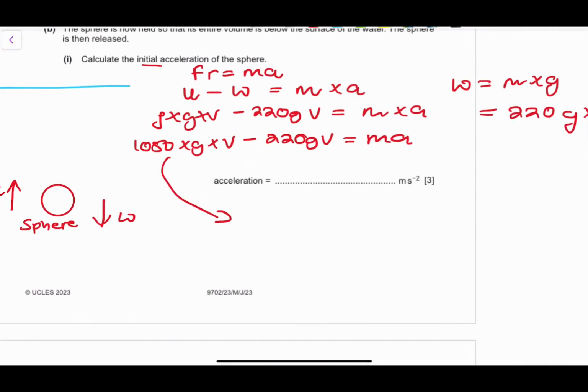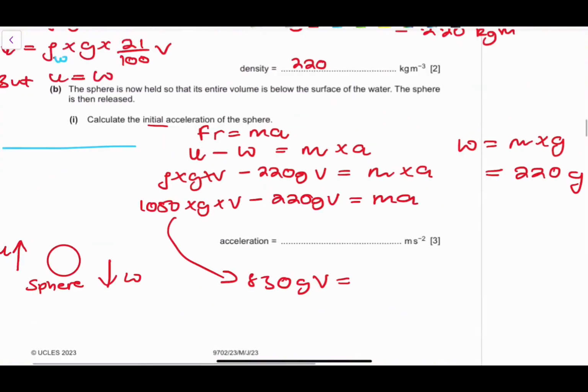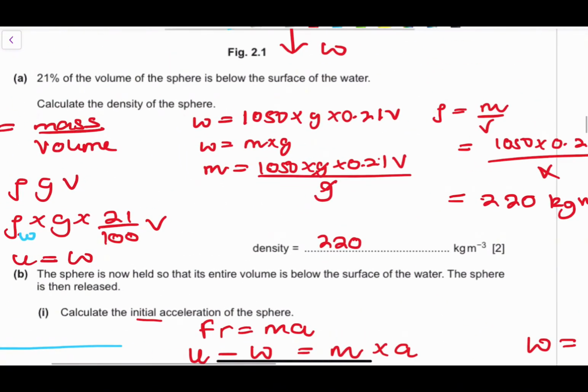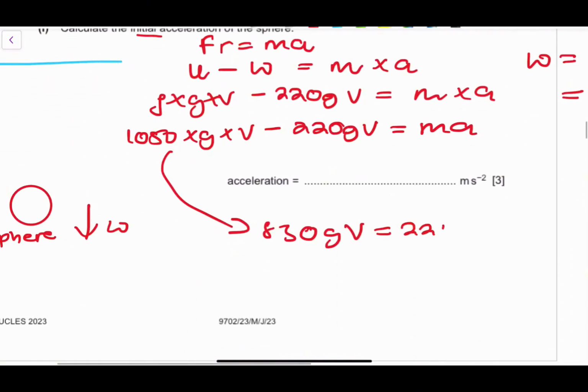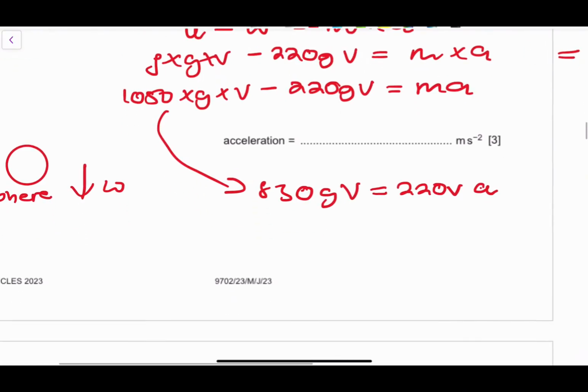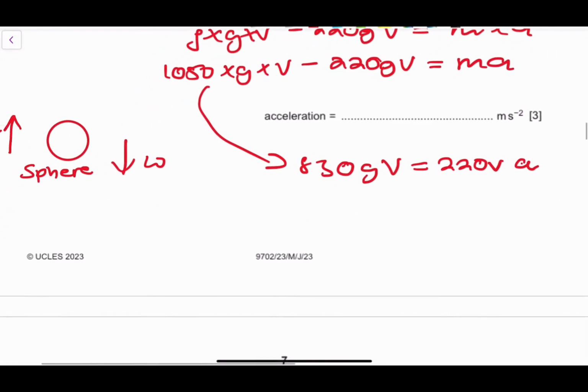If we were to take this calculation down, we get about 830. Okay, so if we were to subtract this, that's about 830 gv. That would be equivalent to the mass that we have, which is 220 v, right? So multiplied by the acceleration, that is actually the value of our acceleration, right?